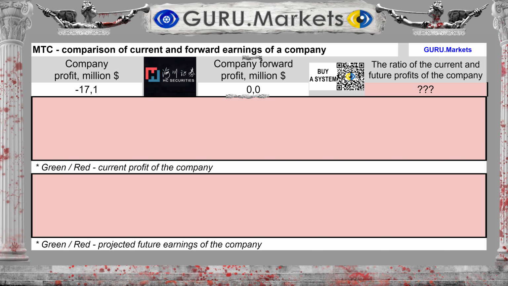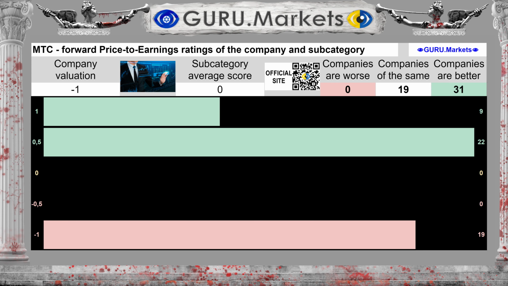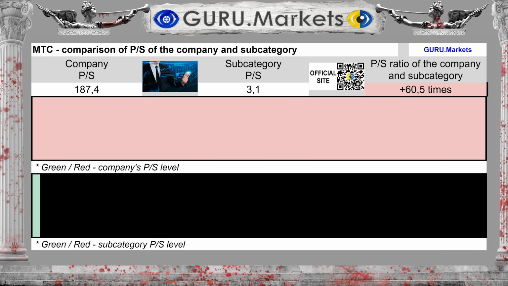Future earnings for the next 12 months are unknown, which is bad for the company. Assessment of expected future profit in comparison with companies in the subcategory: Bad, -1 point. The company's price-to-revenue balance is 187.4.